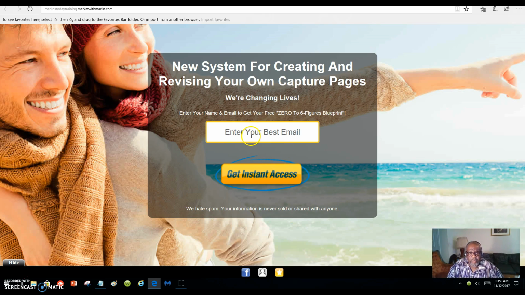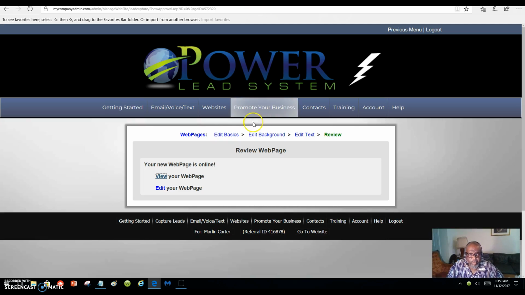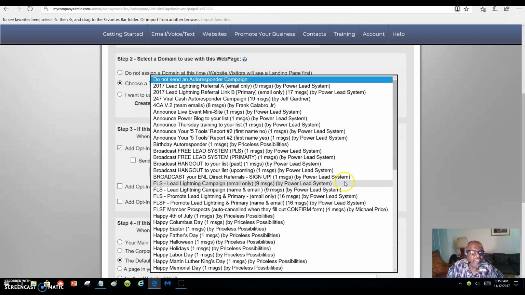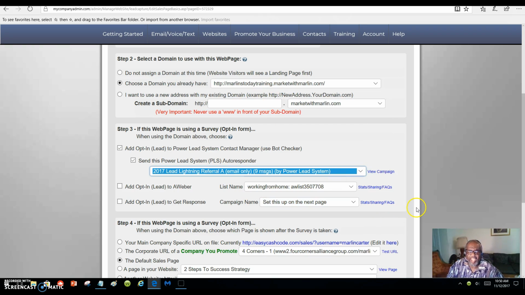Okay, once a person puts their email address in that space there, they will start receiving messages on your behalf. And we can go back to Edit Basics and send them to the page that you want them to be sent to. Right here it says view campaign. We want to send them to, just say, Lead Lightning referral link A. You're getting 2 links. You're getting referral link A. Let's put Lead Lightning referral link A there.